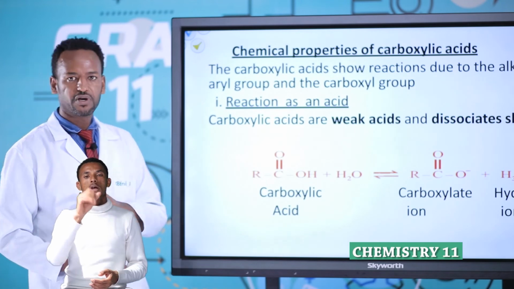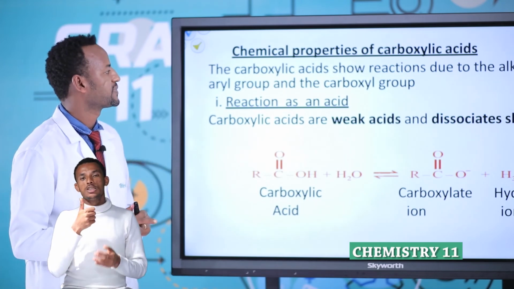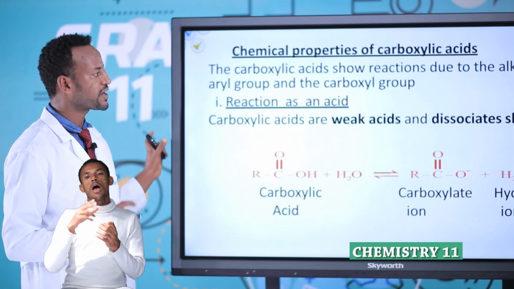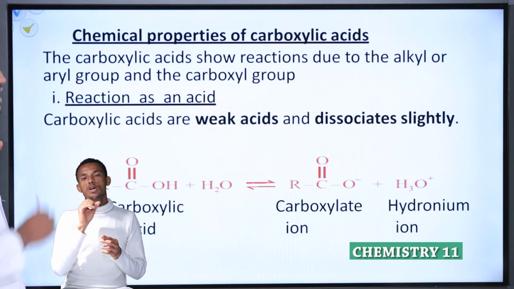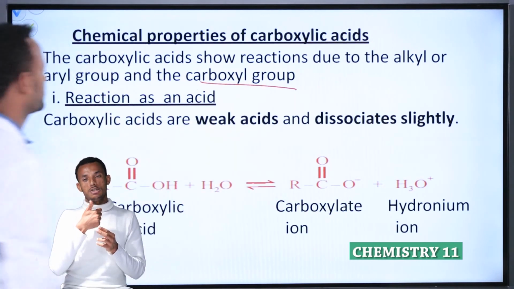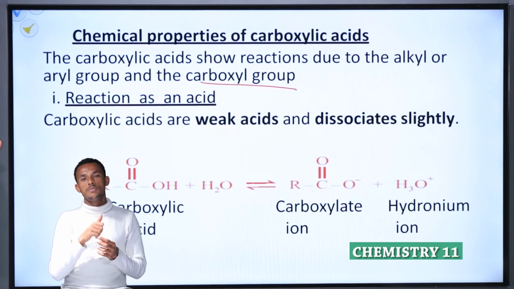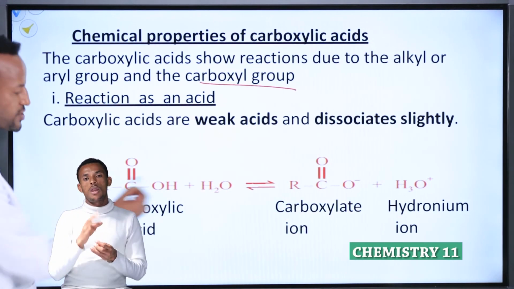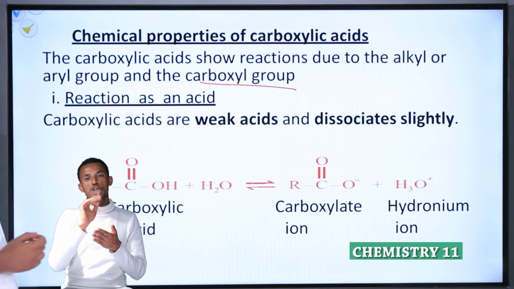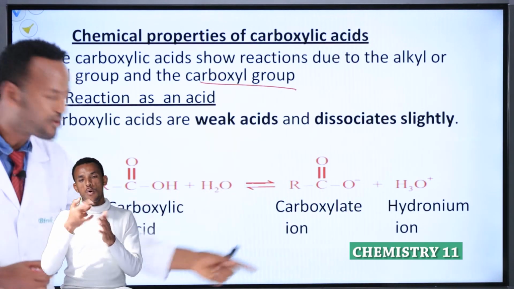This is the chemical properties of carboxylic acids. The carboxylic acids show reactions due to the alkyl or aryl group and the carboxyl group. Reaction as an acid. Carboxylic acid is an acid. Look, RCOOH plus water, with a double arrow.